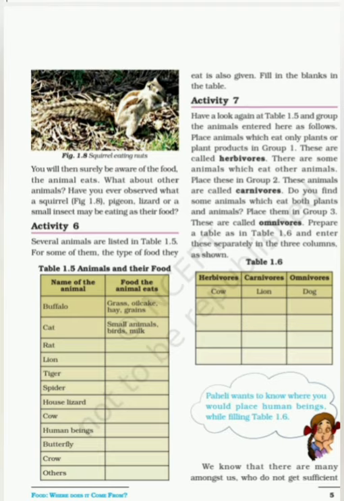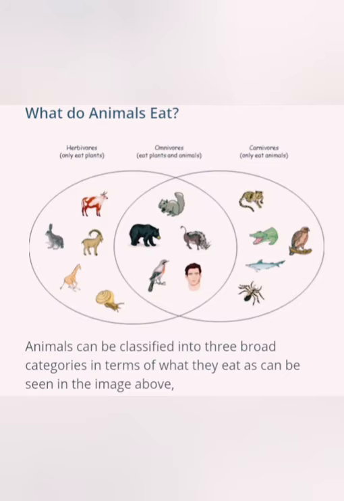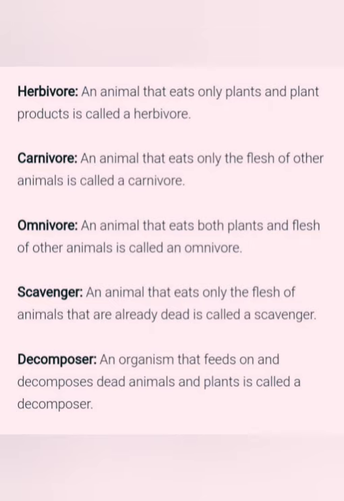Now what do animals eat? Animals are classified into three broad categories in terms of what they eat, as you can see in the image above. There are three categories: group 1, group 2, group 3. Group 1 is herbivorous animals, group 2 carnivores, and third is omnivores. Herbivores are animals which eat only plants or plant products, and carnivores are animals which eat other animals. And omnivores are those who eat both plants and animals.